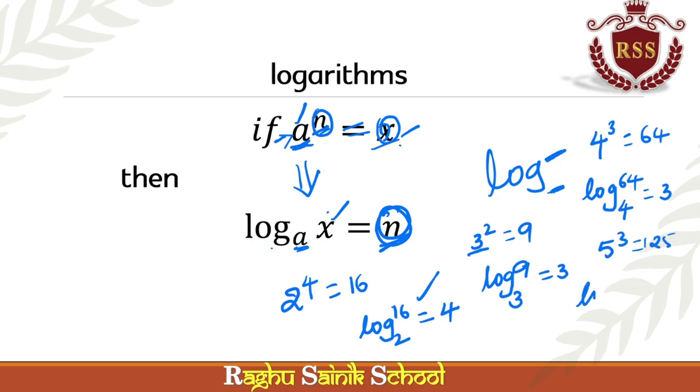That is log 125 base 5 is equals to 3. Okay. This is how we have to convert an exponent into logarithmic form.